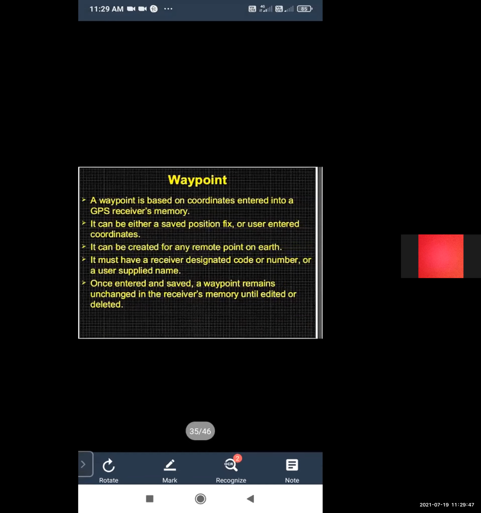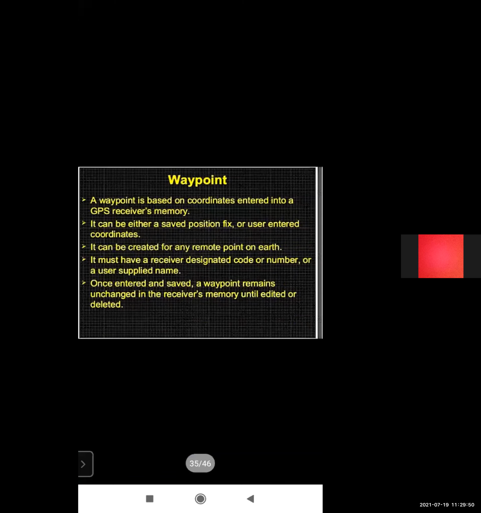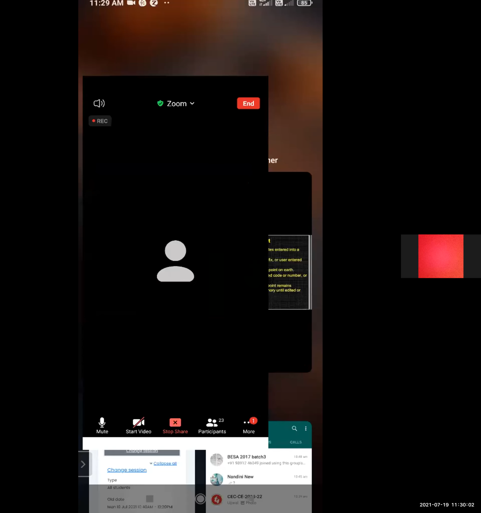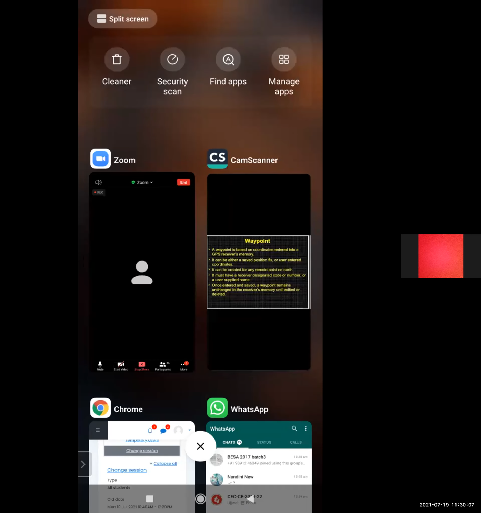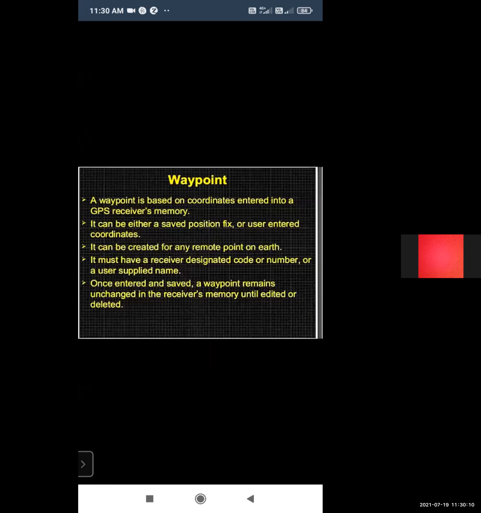Next is the waypoint. A waypoint is based on coordinates entered into a GPS receiver's memory. It can be created for any remote point on Earth, and it must have a receiver-designated code or number, or a user-supplied name. Once entered and saved, a waypoint remains unchanged.